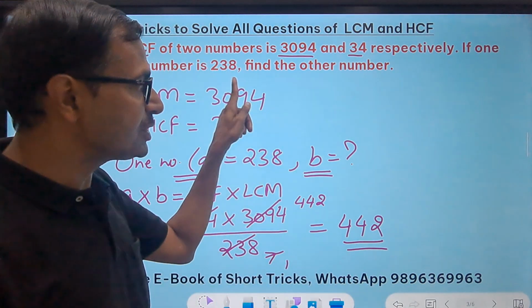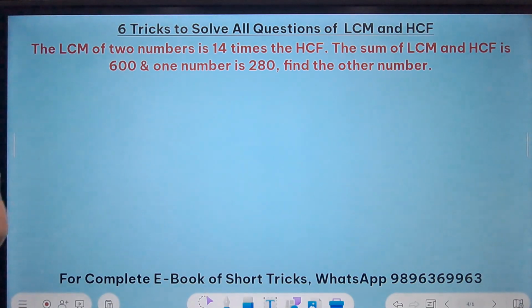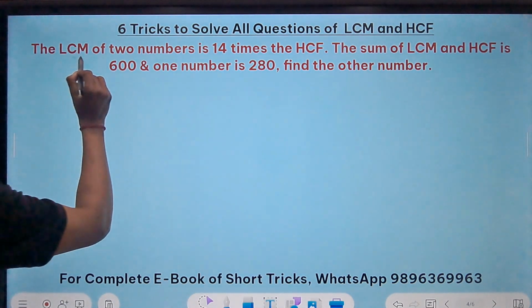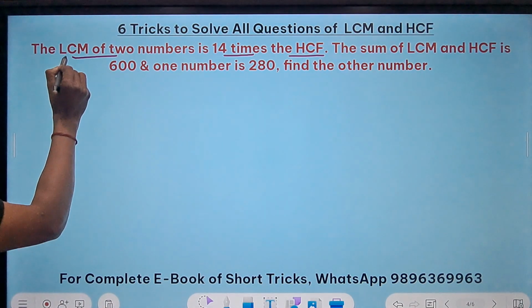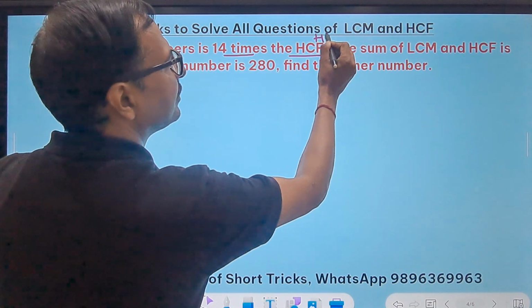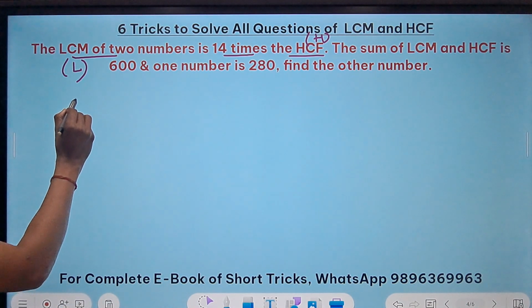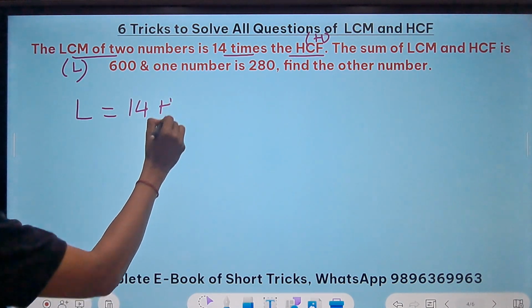Now let's see how this formula can be used to crack another question. In this question, the LCM of two numbers is 14 times the HCF. I'll call the LCM as L and the HCF as H, right? So it is given that the LCM is 14 times the HCF.